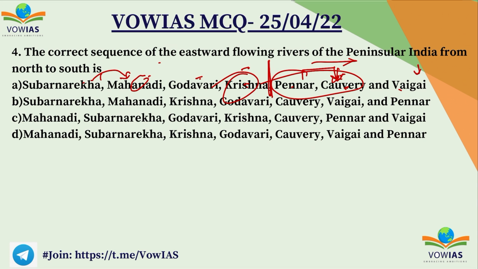So the Vaigai is an important basin among the 12 basins lying between Kaveri and Kanyakumari, and this is bounded by the Varushanad hills, the Andipatti hills, the Cardamom hills and the Palani hills on the west, and by the Palk Strait and Palk Bay on the east, right? So this is the correct sequence: Subarnarekha, Mahanadi, Godavari, Krishna, Pennar, and then you have Kaveri, and then you have Vaigai. So A is the correct answer, right?